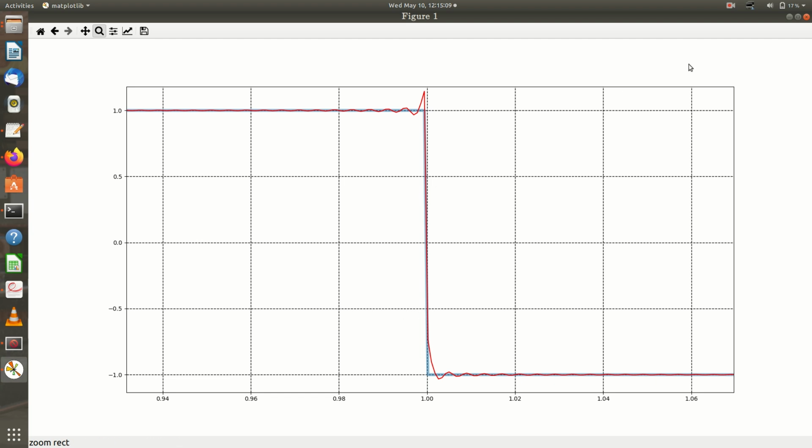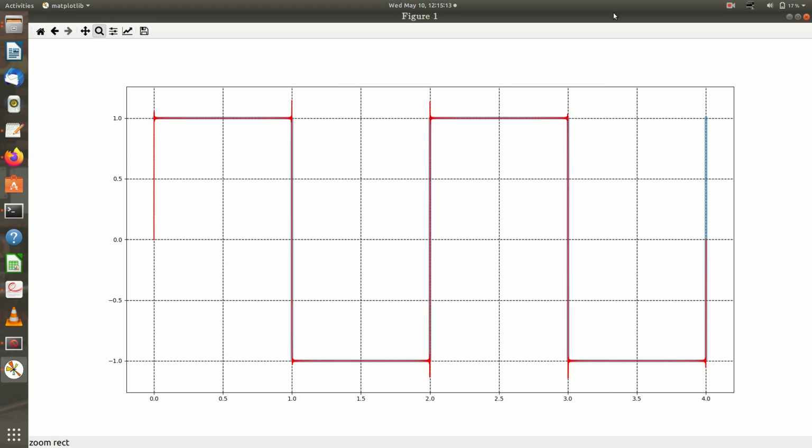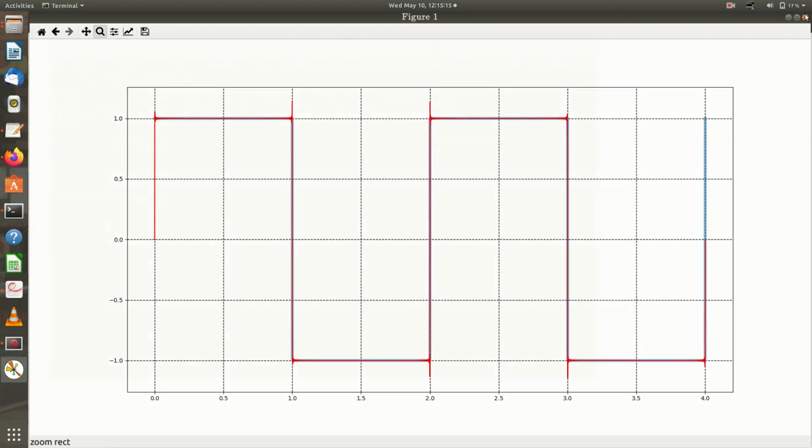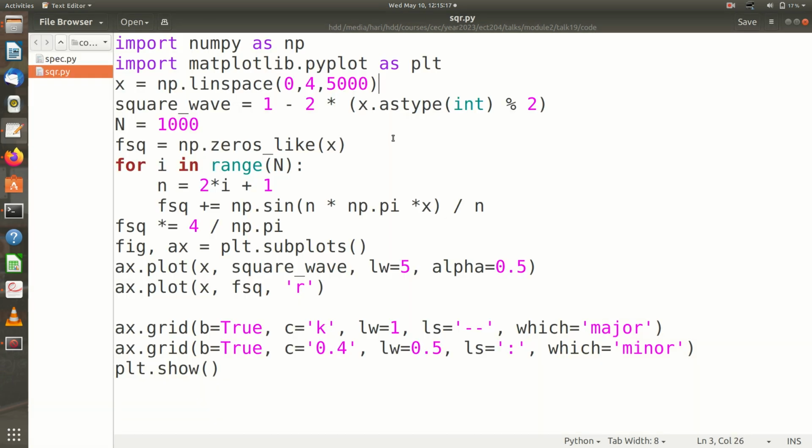So this is how the Fourier series behaves. You may copy this code and appreciate this at home.